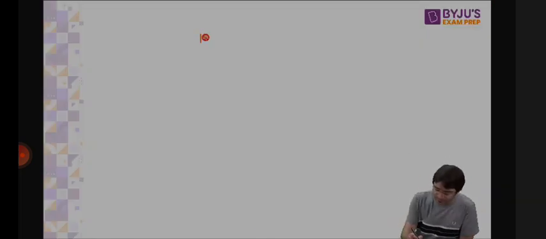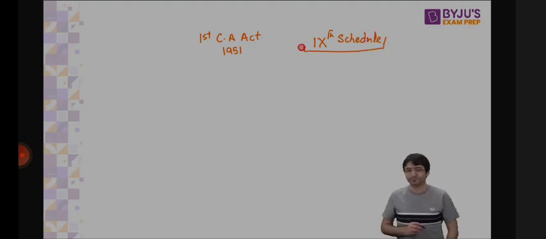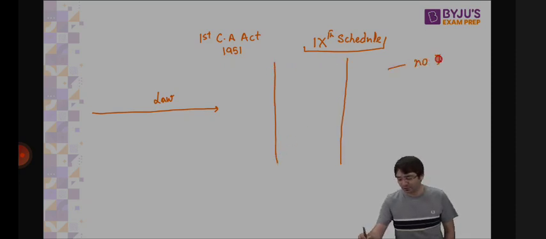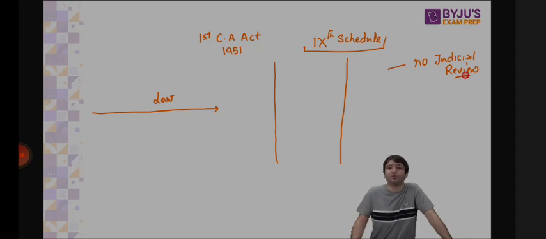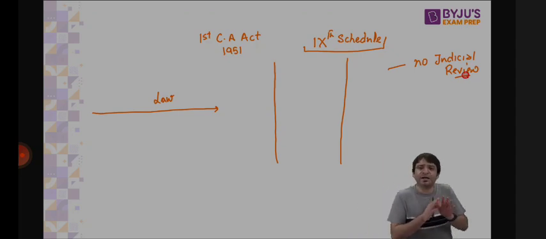First, Constitutional Amendment Act, 1951. 9th schedule was added to the Constitution. Any law which is placed in 9th schedule, Constitution said no judicial review. Judiciary cannot review the constitutionality of a law which is placed in 9th schedule, which basically means any law which is placed in 9th schedule has immunity. It cannot be reviewed by the judiciary.